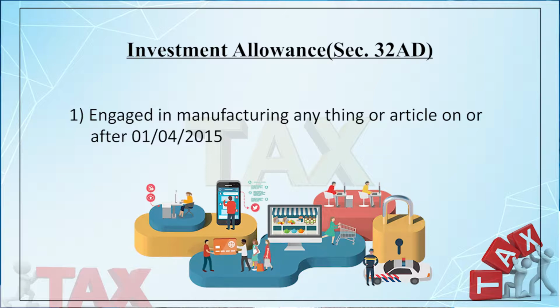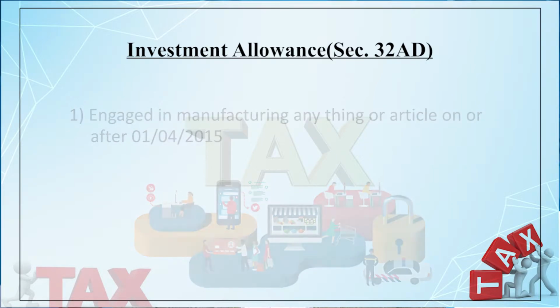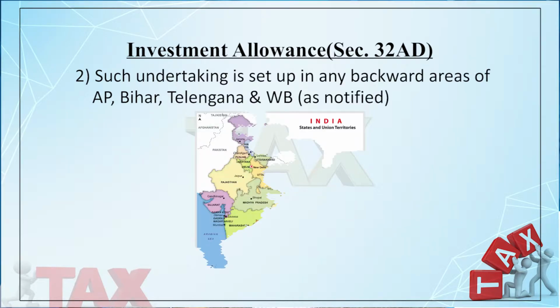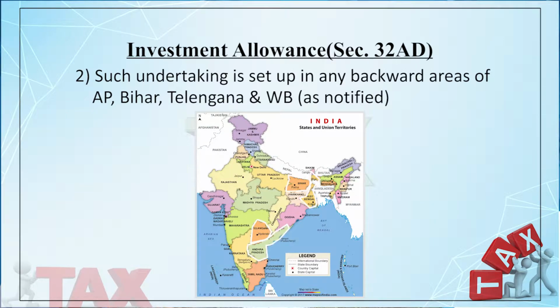We are discussing here about the nature of the business or activities of the business. So, such a company can avail the deduction of section 32AD if it produces anything or article on or after 1st April 2015. And this is secondary, that is, the undertaking is set up in the backward areas of Andhra Pradesh, Bihar, Telangana and West Bengal.